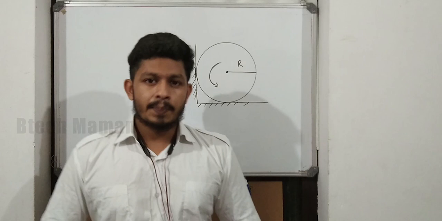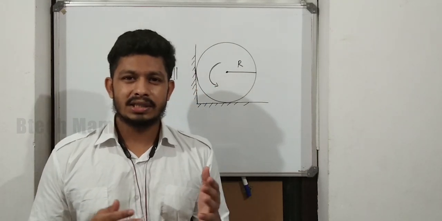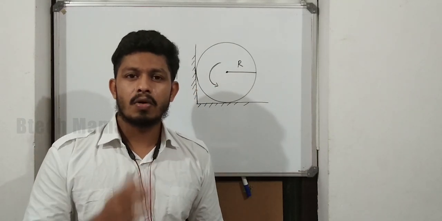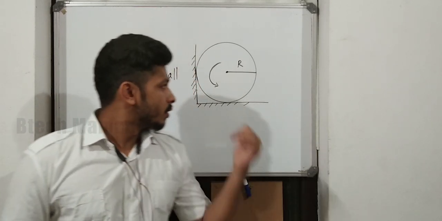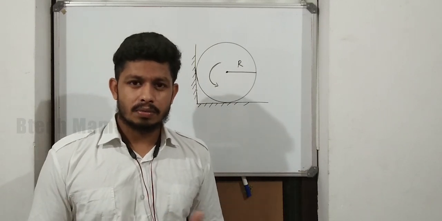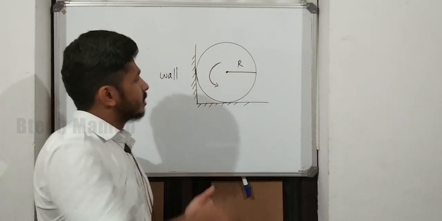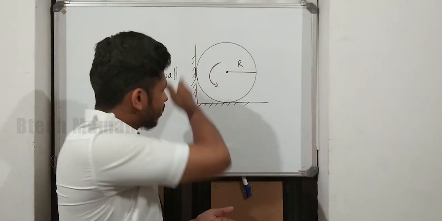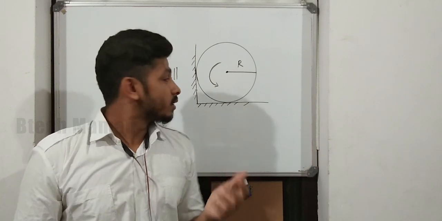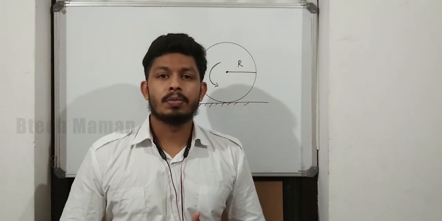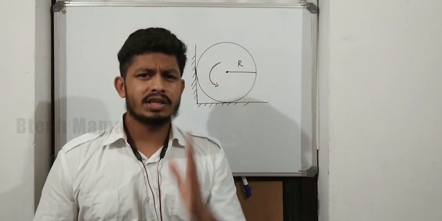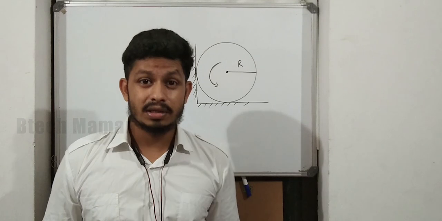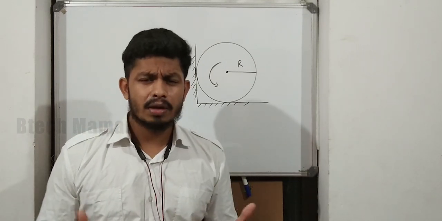You have to memorize that in rotational motion, kinetic energy is the sum of rotational kinetic energy and translational kinetic energy. Here there is no translational motion because this cylinder is completely rotating in this corner. There is no translatory motion. So you can say that the system is in translational equilibrium. What is translational equilibrium? It means the net force acting on the system is zero.